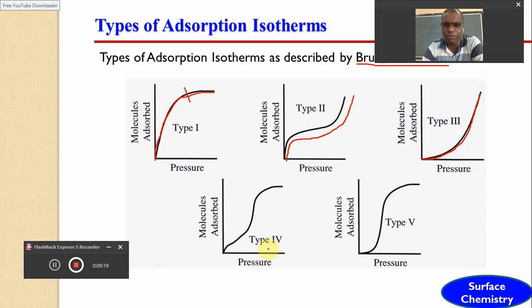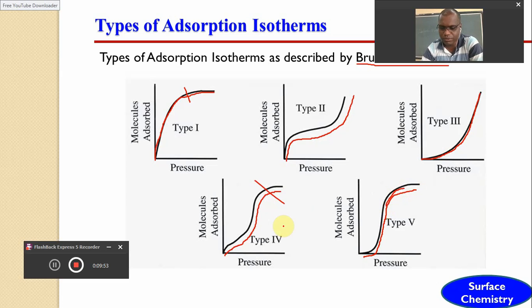In type 4 adsorption isotherm, initially there is an increase, then a steady, slight increase, and again a sharp increase, and at the highest pressure there is a saturation point at which there is no increase in the amount of gas adsorbed. In the last, type 5, initially there is a slight increase in the amount of gas adsorbed with the increase in pressure, then a sudden, sharp increase, and at the highest pressure again there is a saturation point.